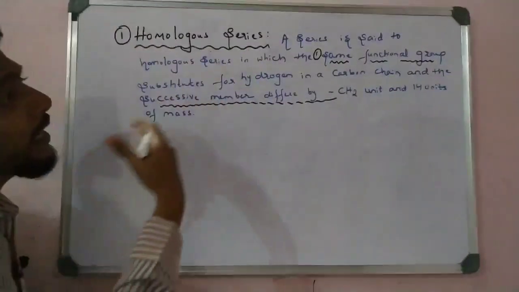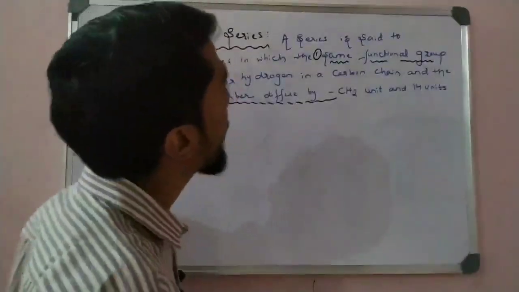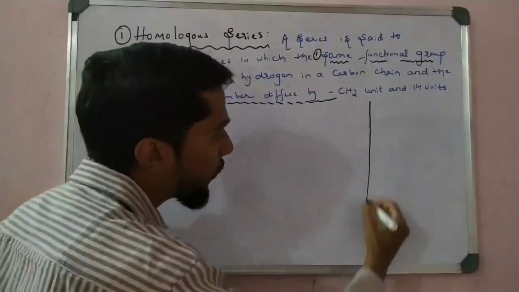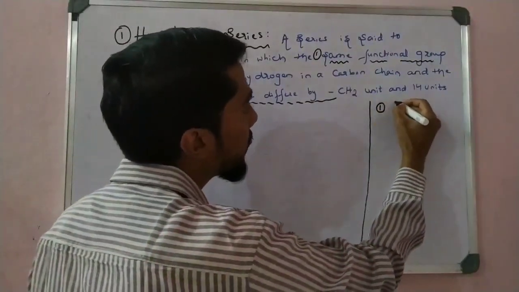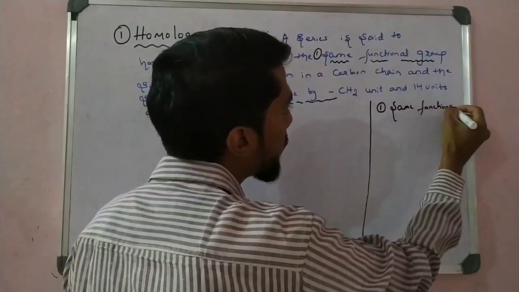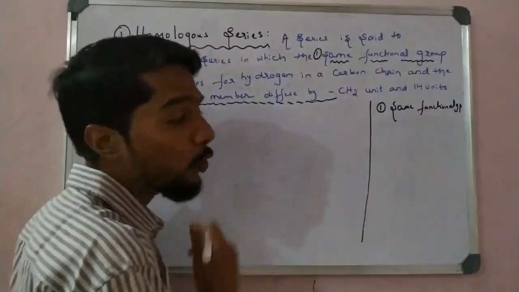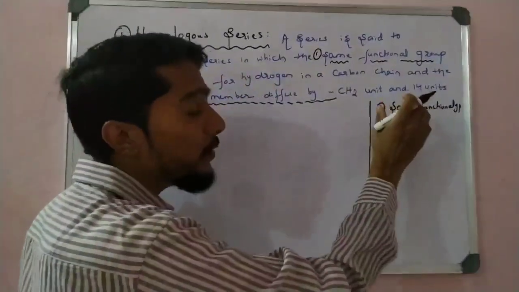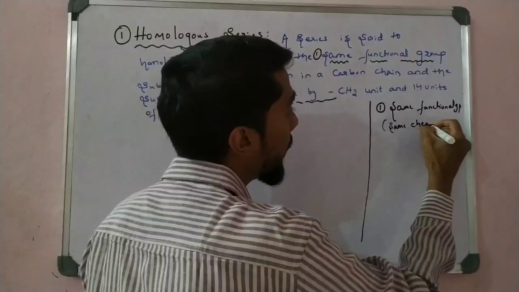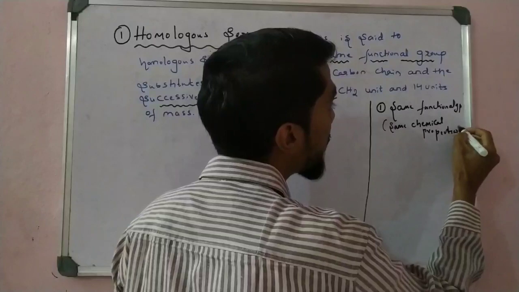Now if you are not clear about it, let us see the examples. If you see the example, you will understand the question. So first remember the condition. The first condition is same functional group. First check this one. The first is same or similar functional group. Again, the same functional group also means the same chemical properties. Same chemical properties, that is important.